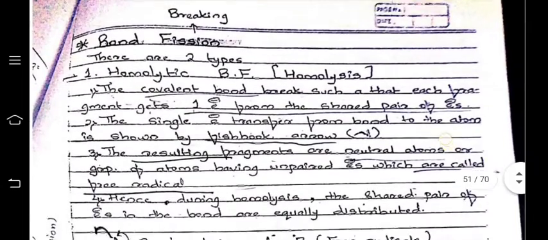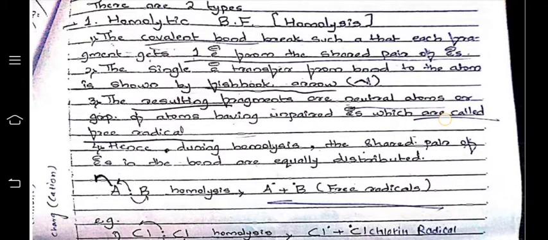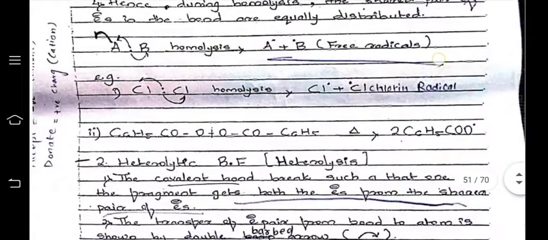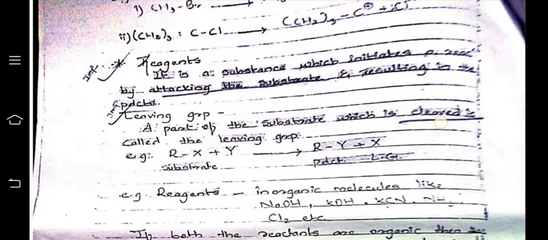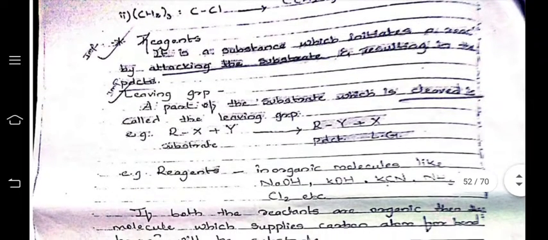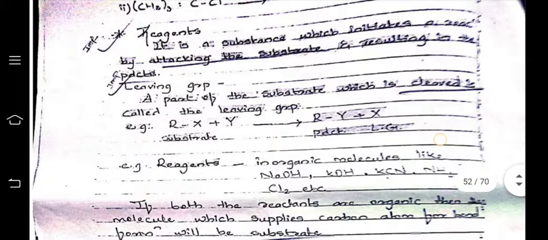Next is the bond energy. There are two types of bond fission: homolytic, which means the same type of bond breaking, and second, heterolytic bond fission. Reagents are the substances which break the bonds, resulting in the breakings.